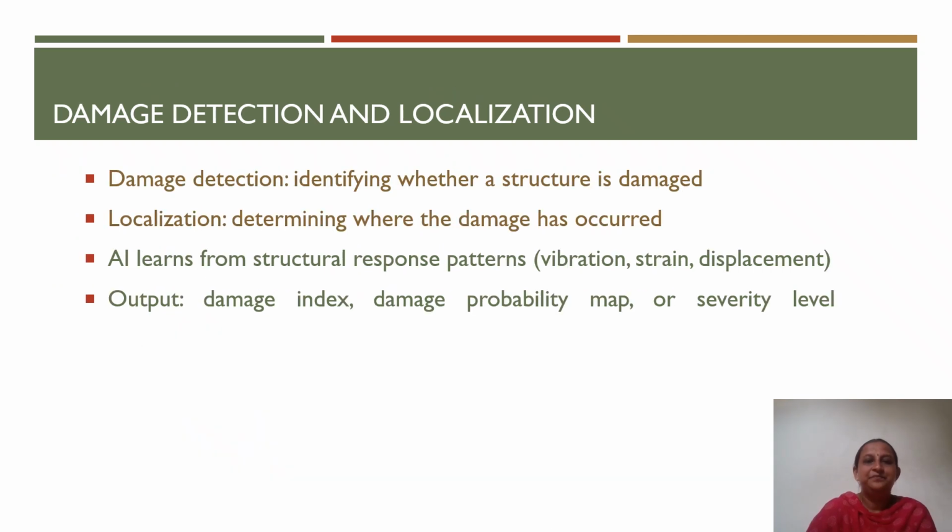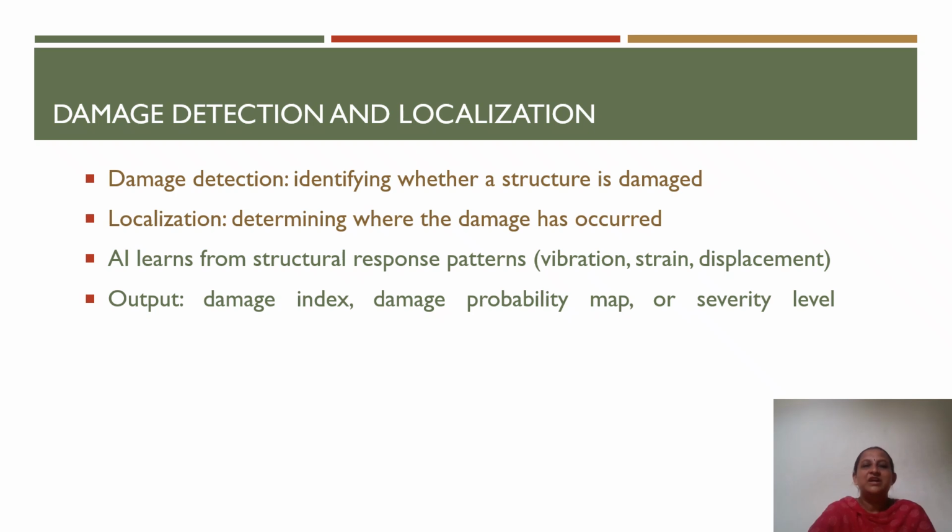Next, we'll see the difference between damage detection and localization. Damage detection is identifying whether the structure has been damaged or not, and localization is determining where the damage has occurred. Damage detection and localization are two important tasks in structural condition assessment. Damage detection focuses on determining whether the structure has experienced any form of damage.